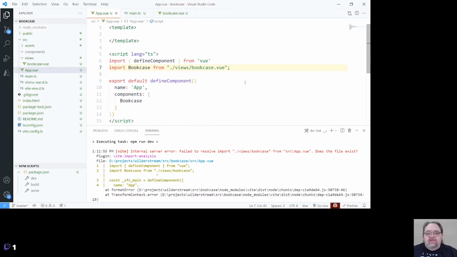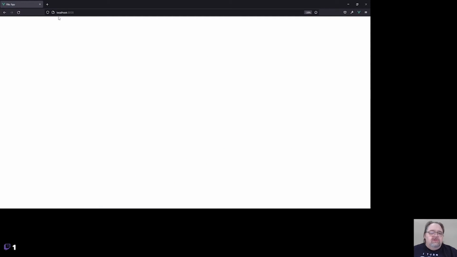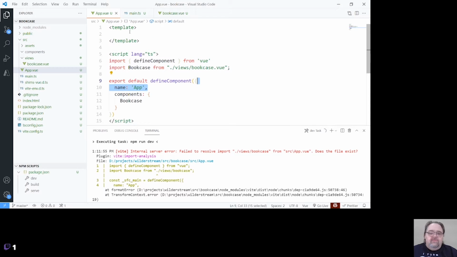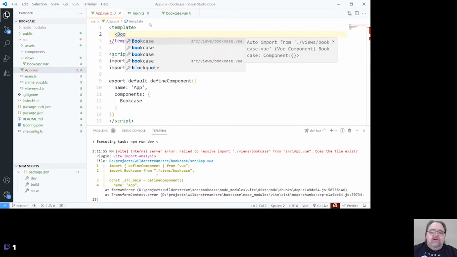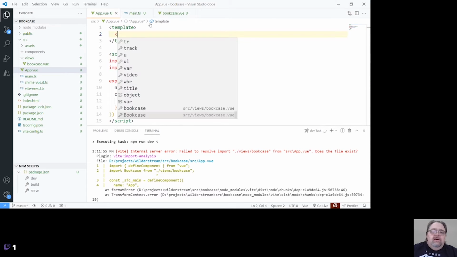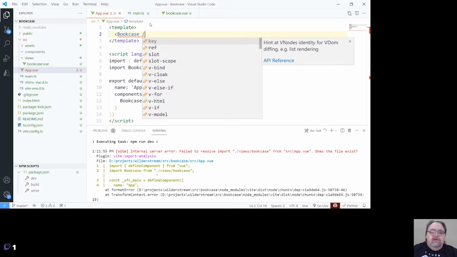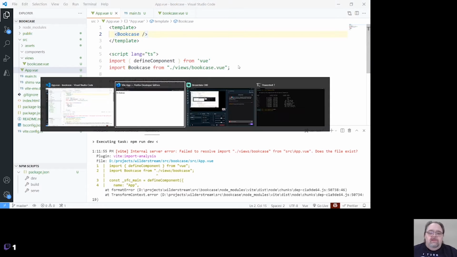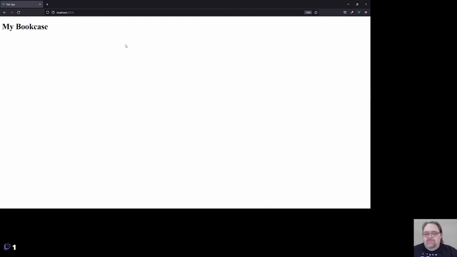Oh, I always forget this. In TypeScript, for some reason, it doesn't have the view as one of the default objects here. So there are some things we could do to fix that, but for now I'm just going to use the .view. TypeScript doesn't seem to like me just leaving the end there. And we refresh it. Oh, I don't only say I want to use it, but I want to actually, whoops. I get my bookcase. Woo!